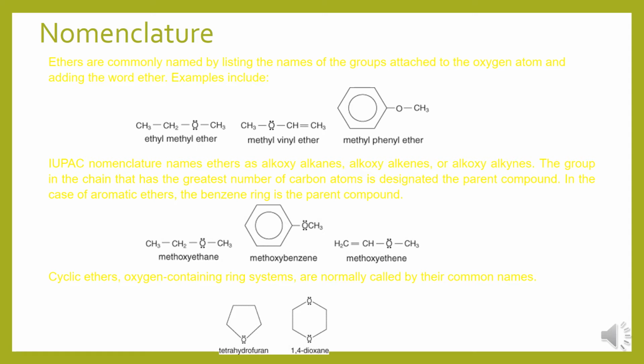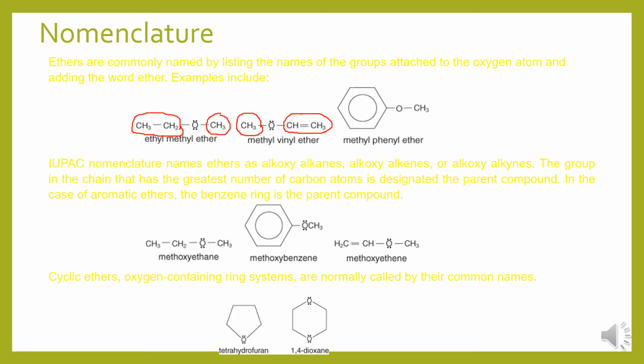So as I said, ethers are commonly named by listing the names of groups attached to the oxygen atom. Here, on the LHS side, an ethyl group is there. On the RHS side, a methyl group is there. So therefore, it is ethyl methyl ether. In this one, on the LHS side, a methyl group is there. On the other side, a vinyl group is there. Therefore, methyl vinyl ether. So this is an alkoxy substituted ethene molecule.